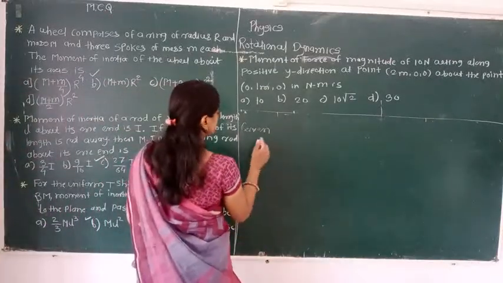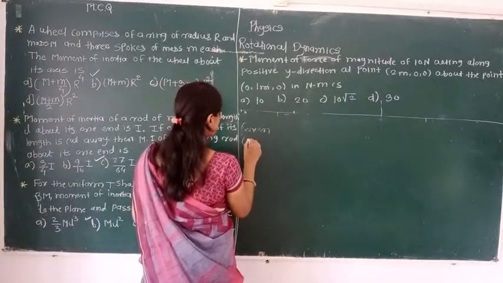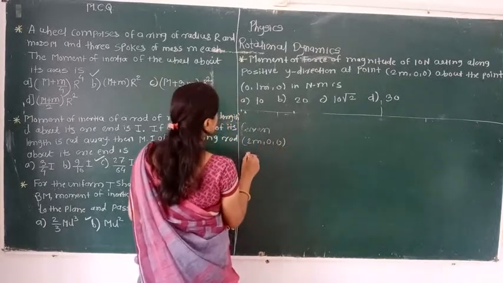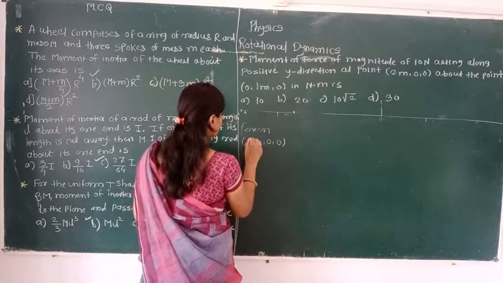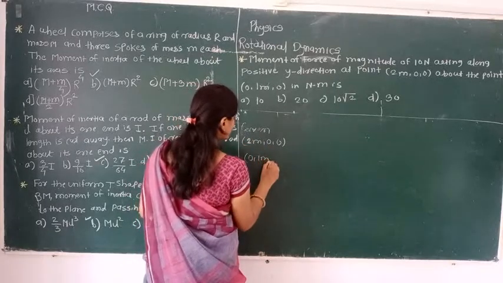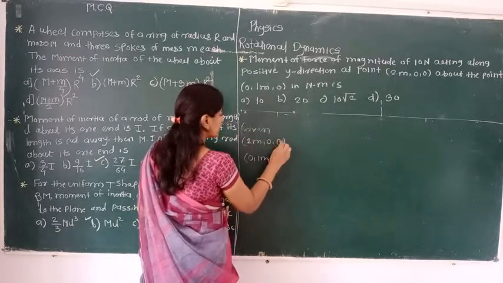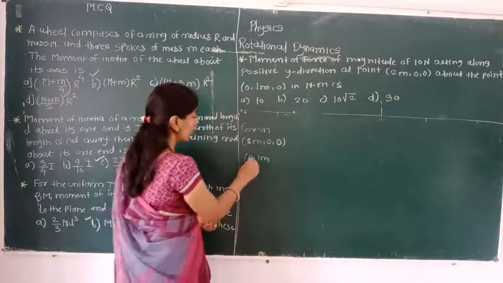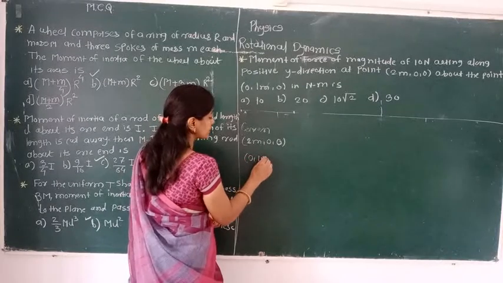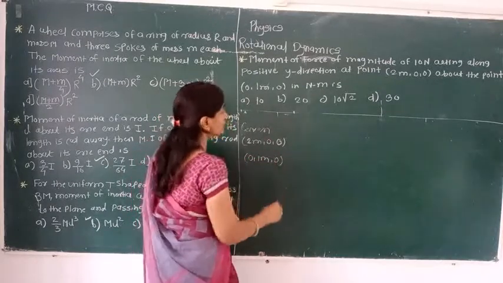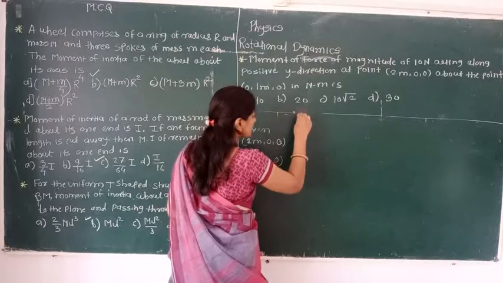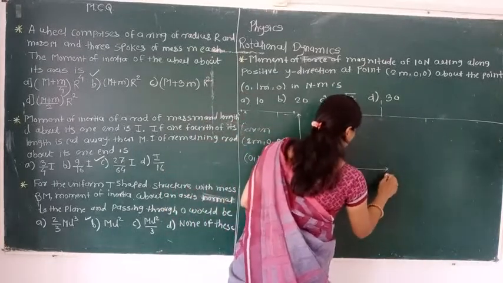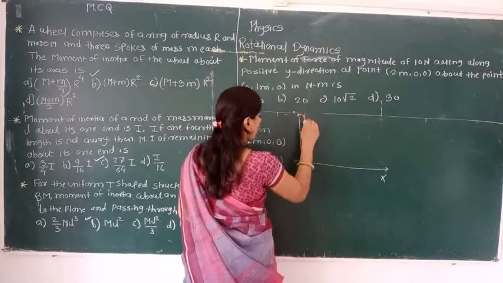Given is there. We are getting the coordinates here. 2 m, 0, 0. Second one is there 0, 1 meter, 0. Here 2 meter 0 0, that means along x axis 2 meter, y and z axis 0. Here along x axis 0, y axis 1 meter and 0. Let me draw the diagram as per the given information. X axis here, y axis.